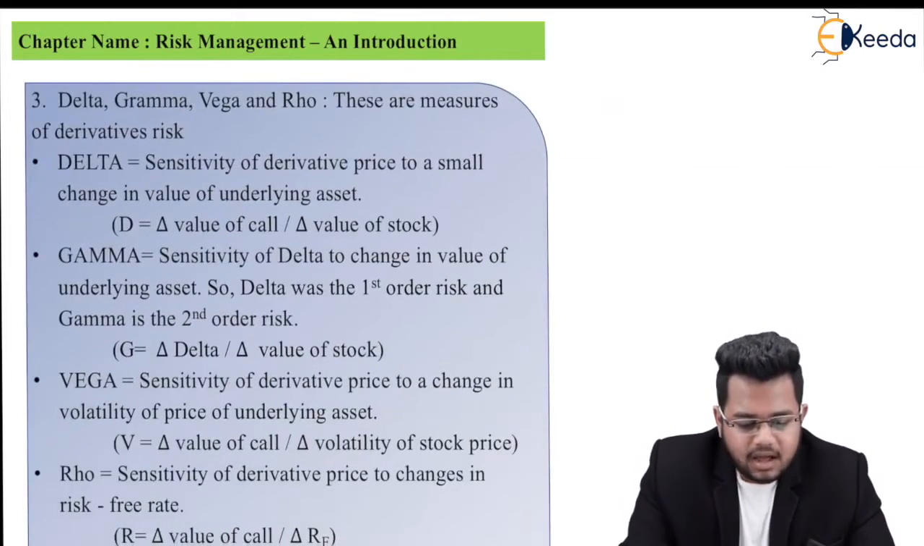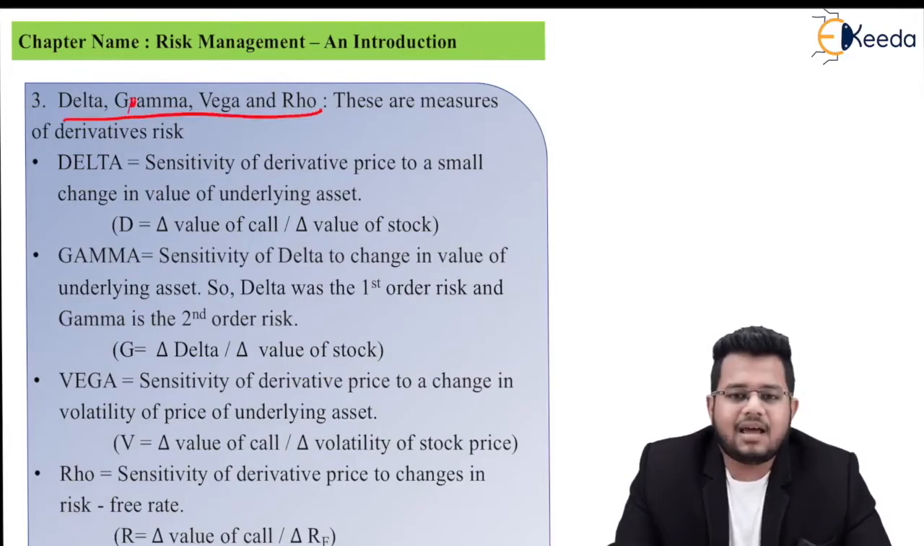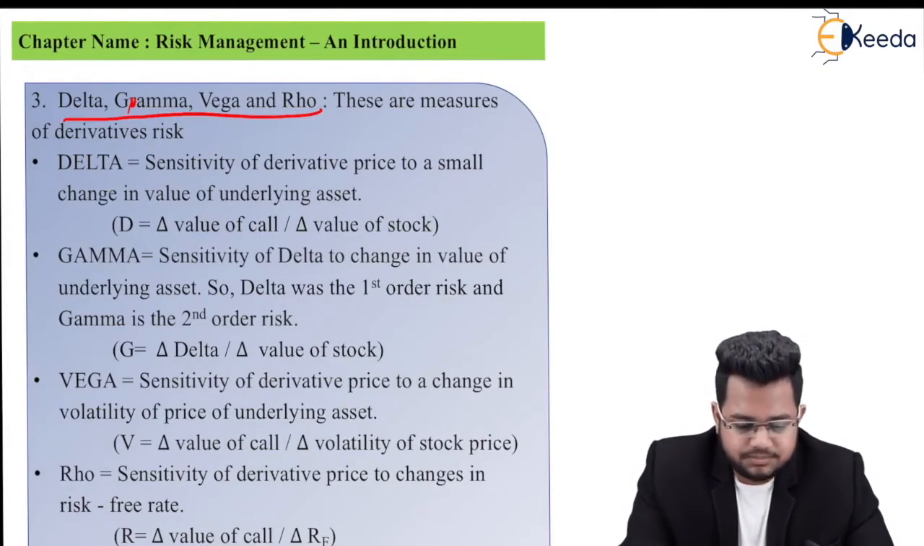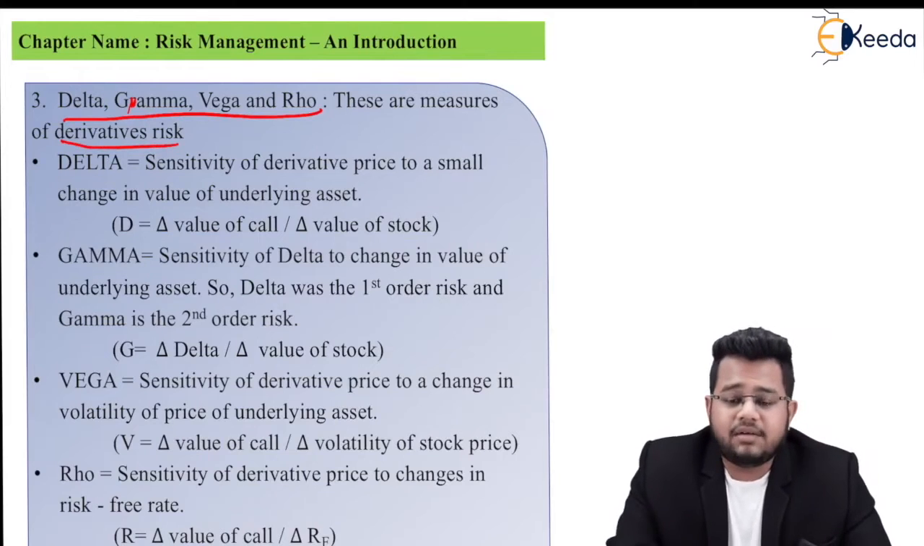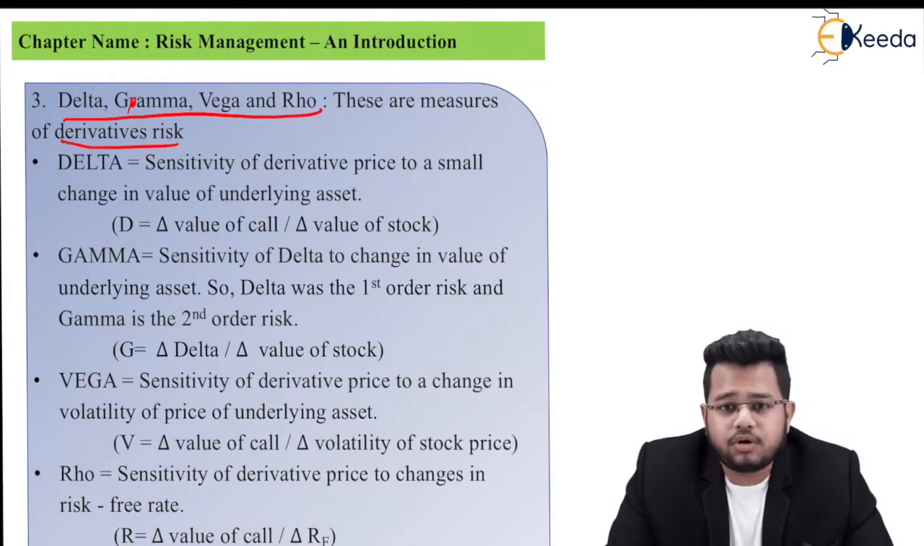Third one, delta, gamma, vega and rho. Now delta, gamma, vega, rho are basically measures of derivative risks. If you know derivatives, you studied options, call, put and so on, these are the measures of those. Now one warning, you just need to know what is delta, gamma, vega and rho. You will not be asked about any numbers. You won't be asked any numerical MCQs on this because this is a part of level 2 and 3.